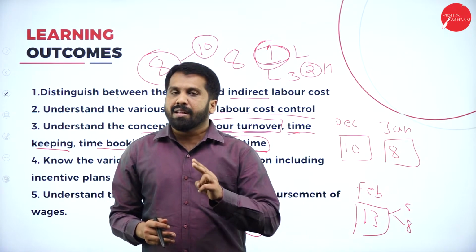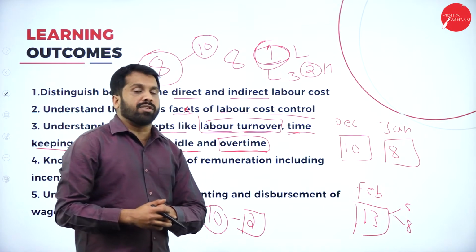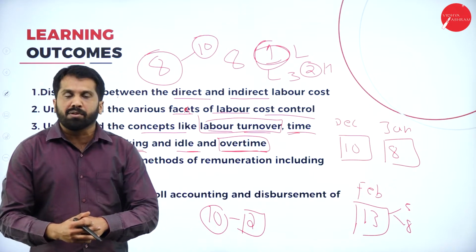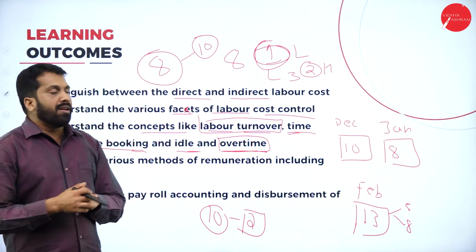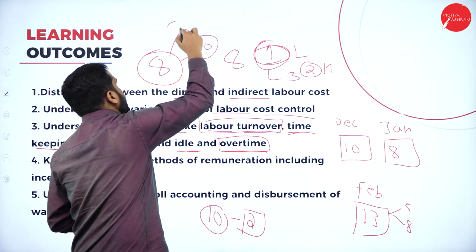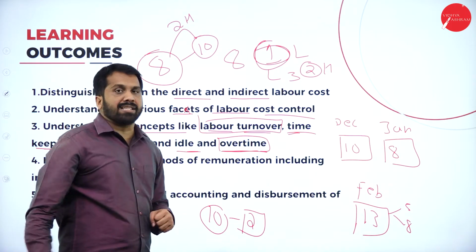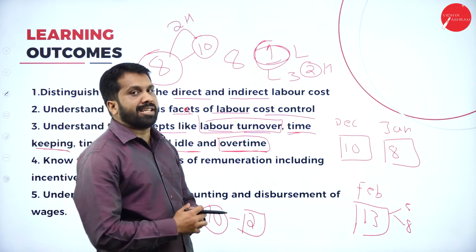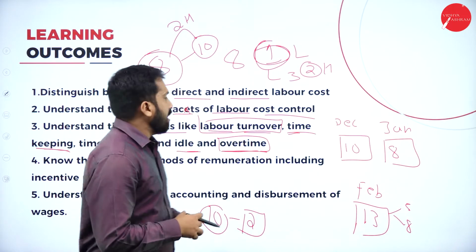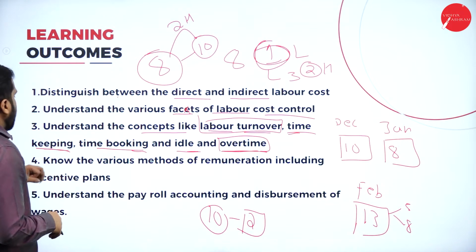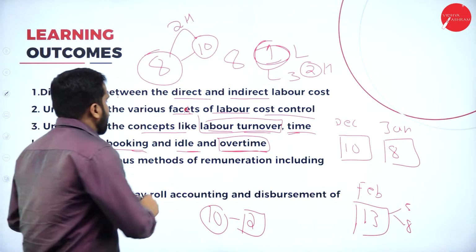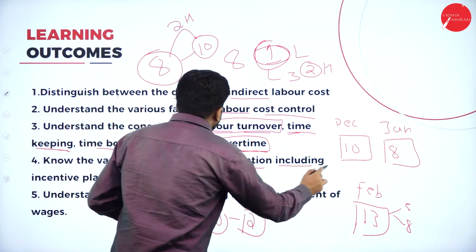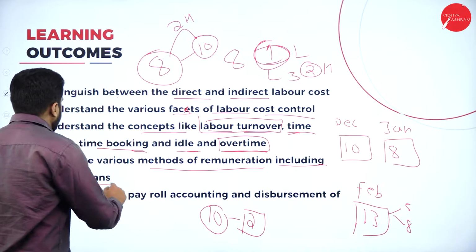Why? Because the production is more, the work is more, the target is also more. Whatever extra 2 hours you have worked, we call it overtime.